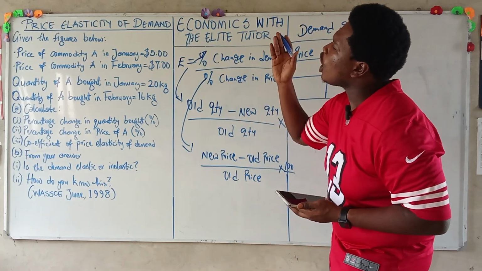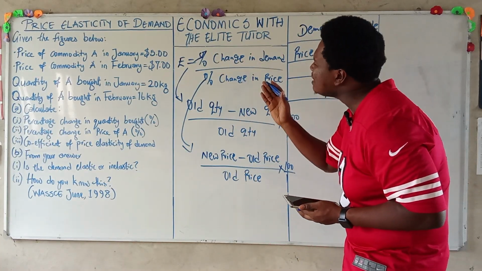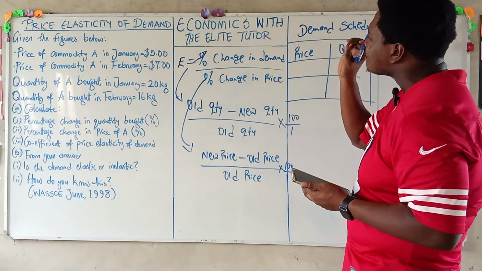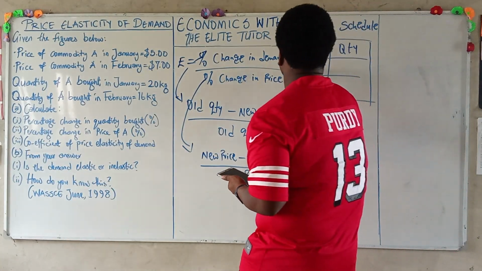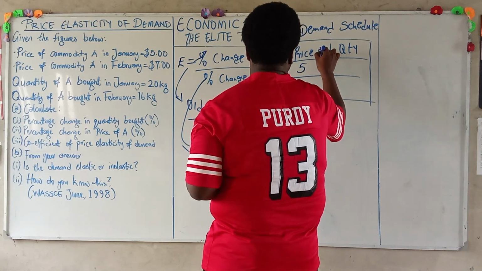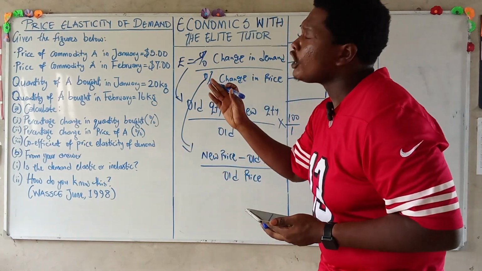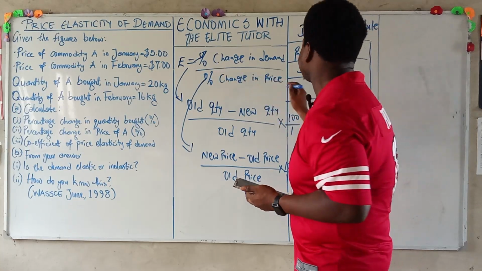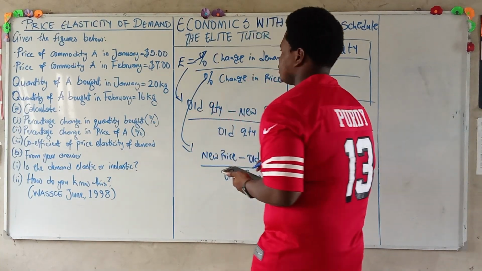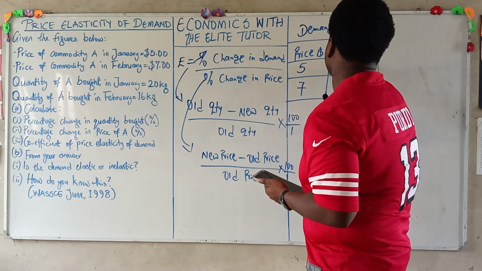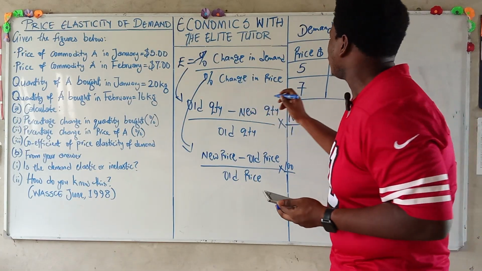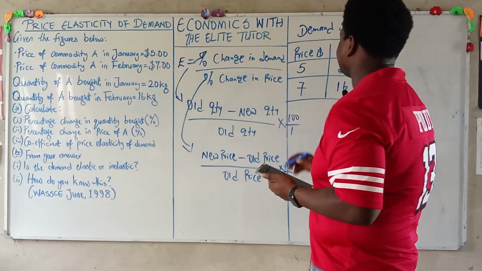Now, the price of commodity A in January, our first month, gives us our first price, which is $5. For the second month, February, our price is $7. The quantity bought for January is 20 kg, and the quantity bought for February is 16 kg.